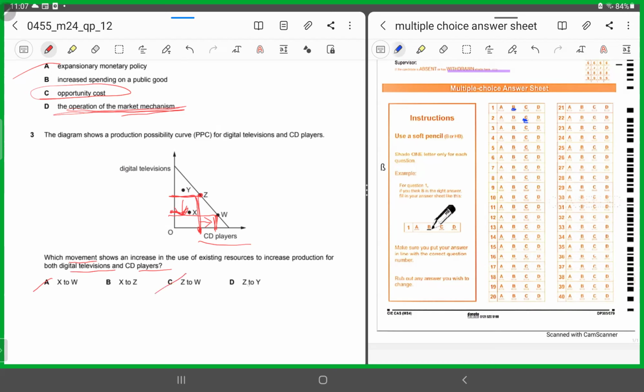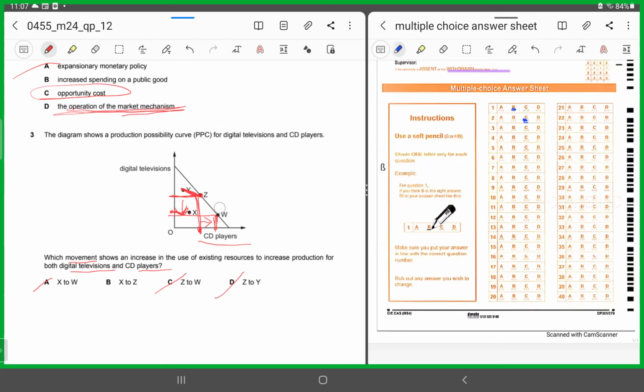D says from Z to Y. So if you're moving from Z to Y, presently you were on the PPC, now you're moving inside. So this means you are not increasing your production, hence you are decreasing. So again, this is an incorrect response. So by logic, I've shown you that A, C, and D are incorrect. Now let me show you why it's B.